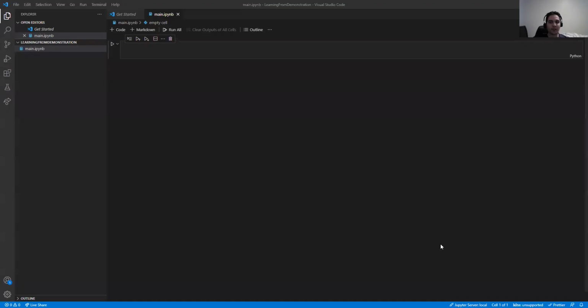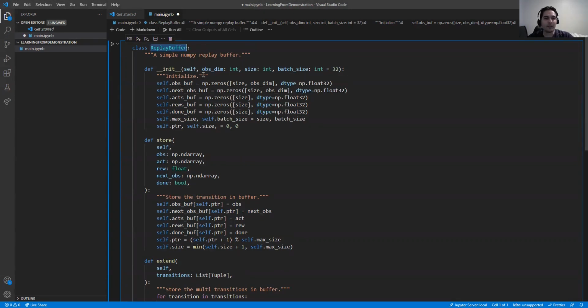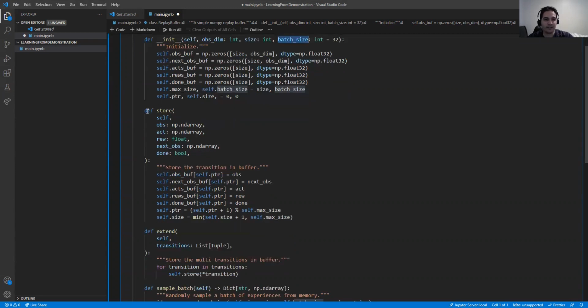So let's start to code for learning from demonstration. As I said, I'm using code from the policy gradient is all you need repository. So this is not mine, but we're going to explain each line. We have a replay buffer, and it's just a simple class where we get the observation dimension, the size that the replay buffer has, and the batch size that we have. And we have a store function.